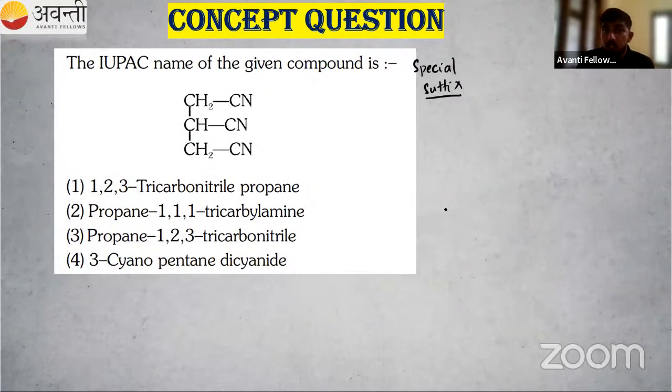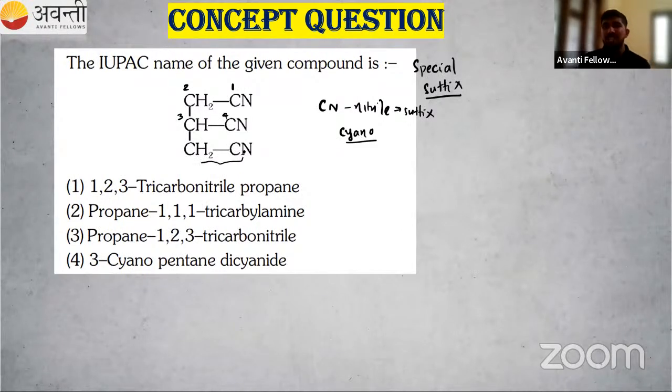So the IUPAC name of this compound: CN is our nitrile group. As a suffix, it is nitrile. If it is a prefix, then we will use cyano. There are 3 CN groups, right? So we have here 1, 2, 3, 4. This is a special case. I have to include this carbon atom also, so I can go like this. Then these 2 are eliminated, so it is not possible.